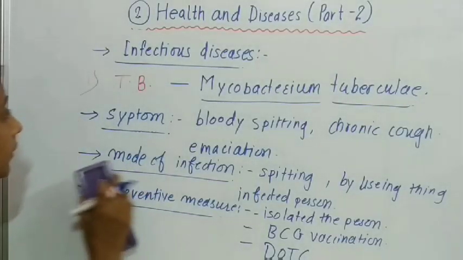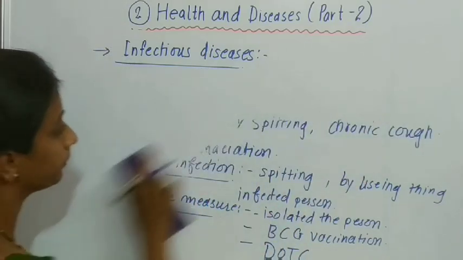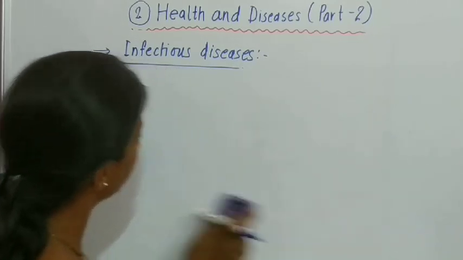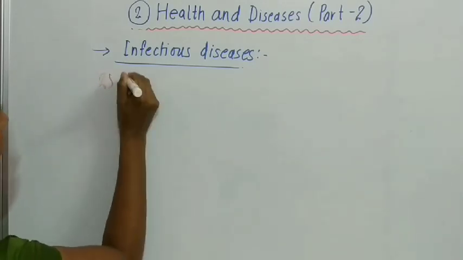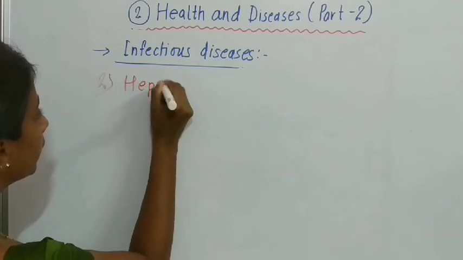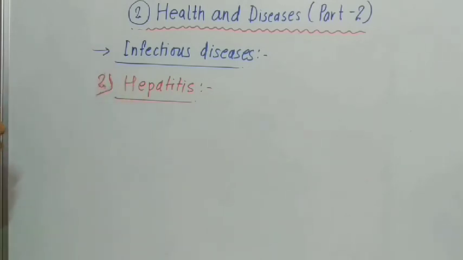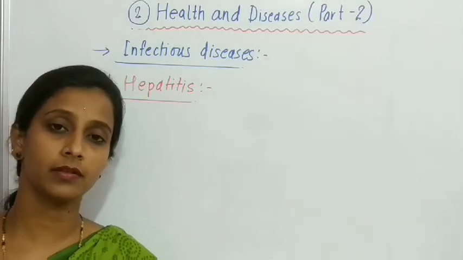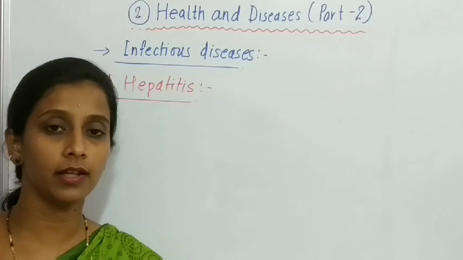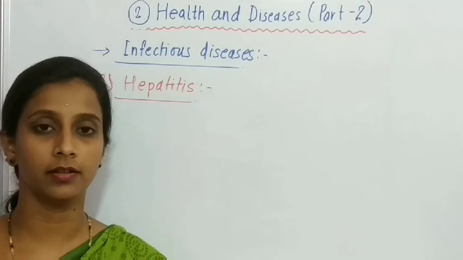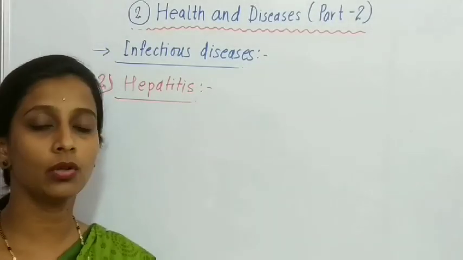Now students, come to the next infectious disease, that is hepatitis. So the second disease is hepatitis. When a person is suffering from this disease, the body of that person looks yellowish in color. So why does it happen, and what is meant by hepatitis? This disease is also called jaundice.